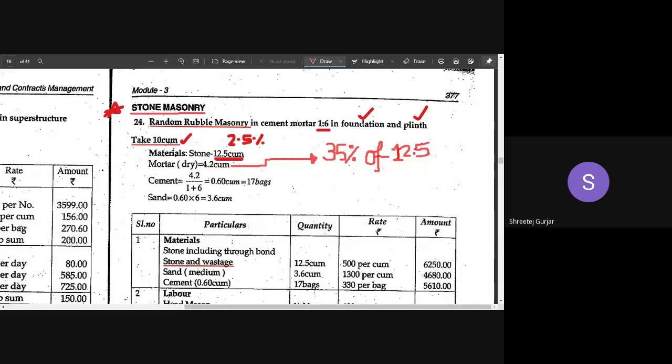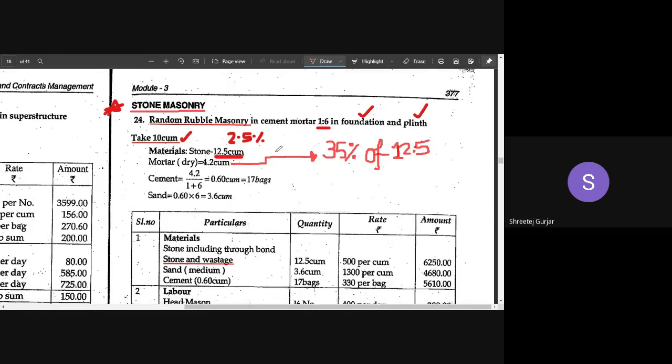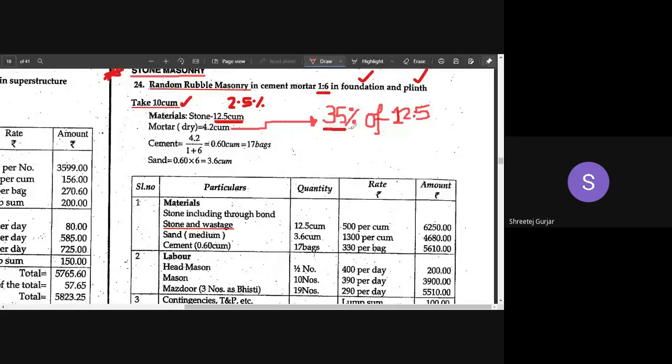Now, mortar. We require some amount of mortar. So here mortar they have assumed as 35% of the volume of work. 35% of 12.5 is equal to 4.2. Okay, 4.2 is in dry condition.